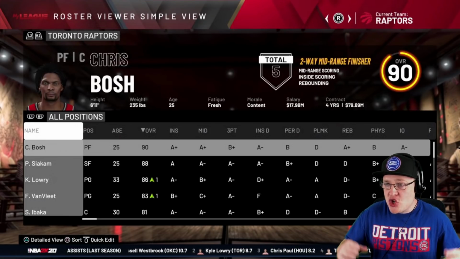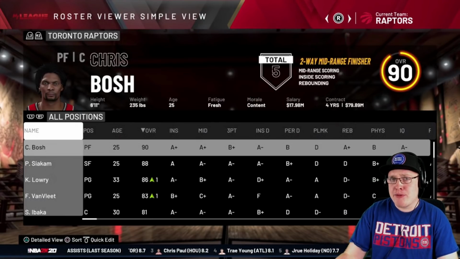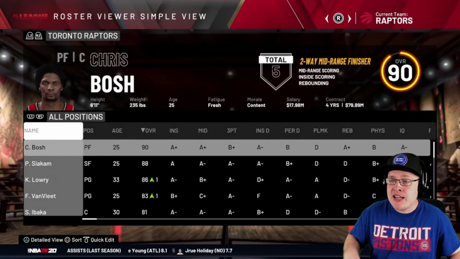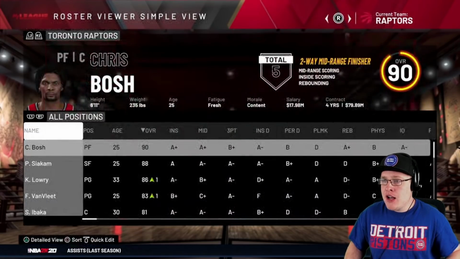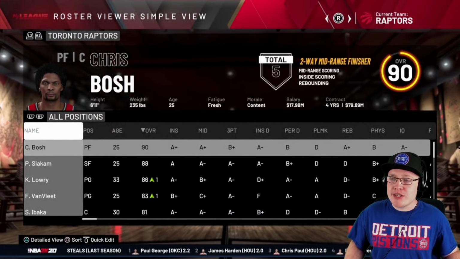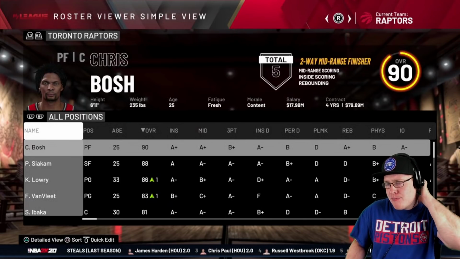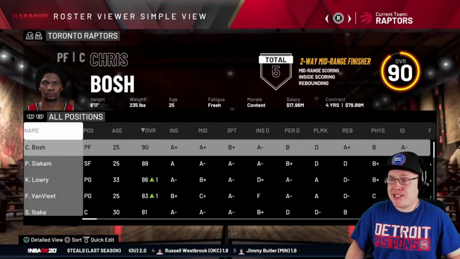For the Toronto Raptors, we do have Chris Bosh. A lot of you guys might not remember CBZ here before he went to the Miami Heat, where, of course, he did sacrifice a lot. But Chris Bosh, early on in his career, okay, we don't have player stats here. This man was amazing, guys. He was so damn dominant. I loved watching him play because he played a lot of back to the basket basketball. He was in the post a lot. He just could not be stopped.